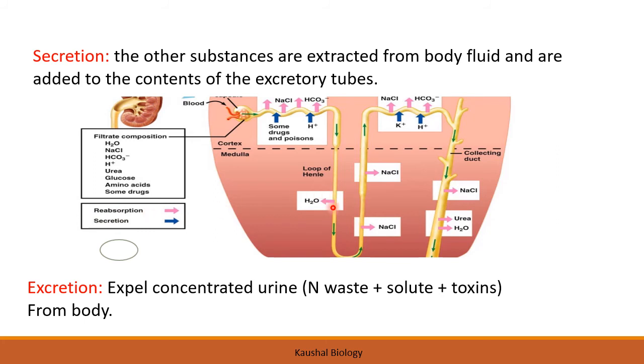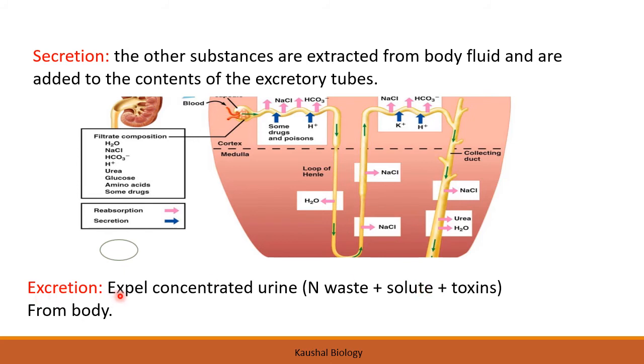But along with that, during secretion, some potassium ions, hydrogen ions, and ammonium ions along with certain drugs are secreted in this tubule along with the urine, and they are finally collected into the collecting duct. So this is the final urine form. And after that it will be excreted. It will go into the ureters and then go to the urinary bladder.